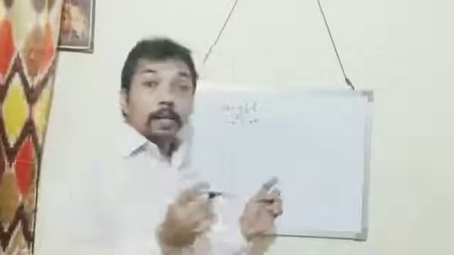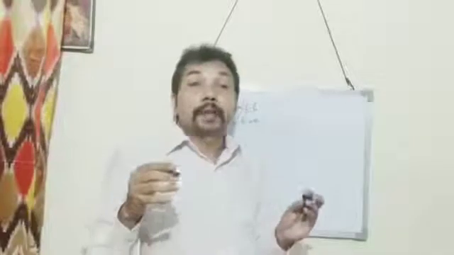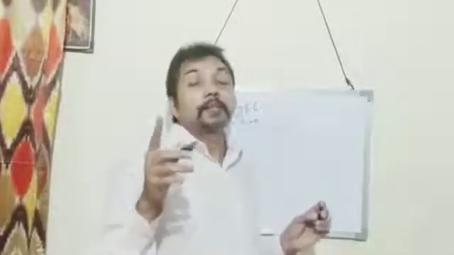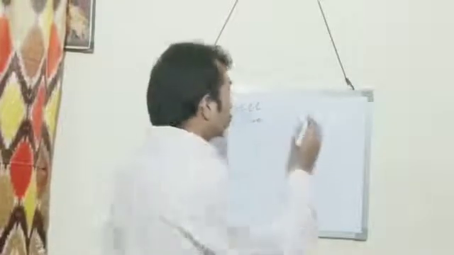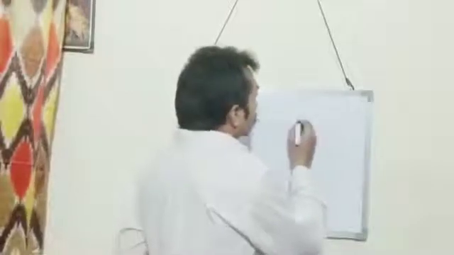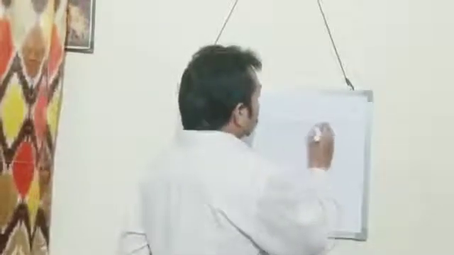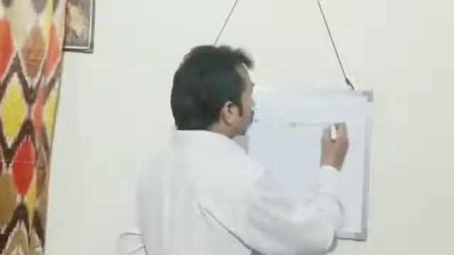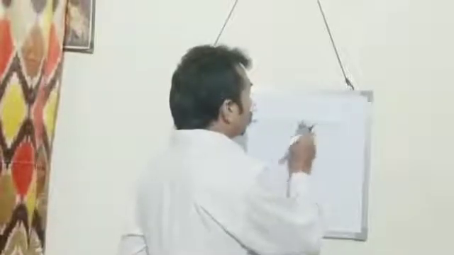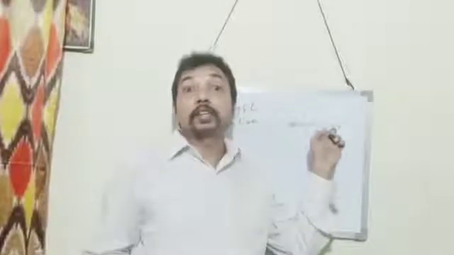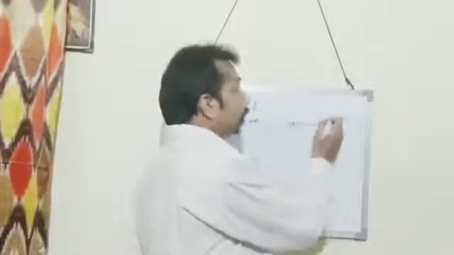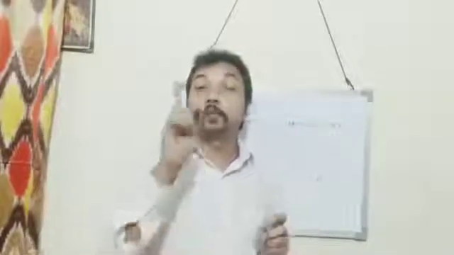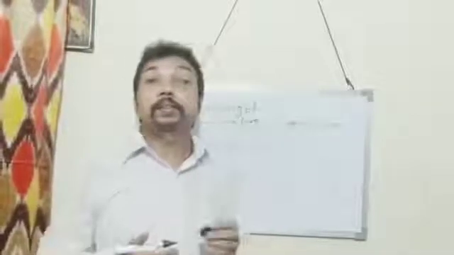There is a scientific center at Sèvres near Paris. There one cylindrical rod is kept. On that cylindrical rod, 2 points are marked, and this is kept at 0 degrees Celsius. And the distance between these 2 points, that is taken as 1 meter. So this is the definition of meter.